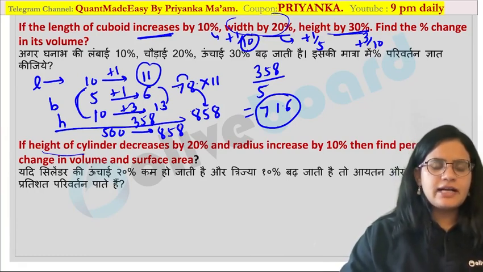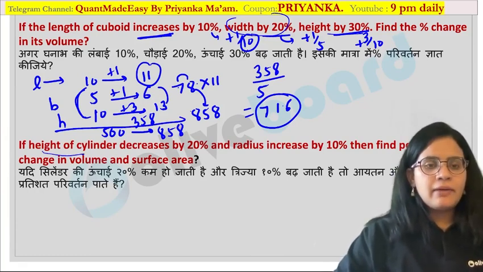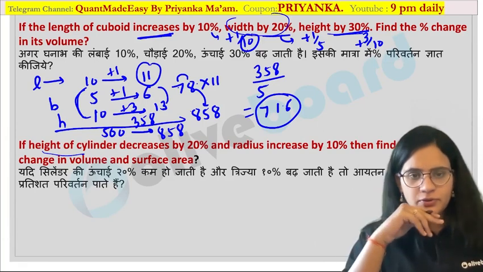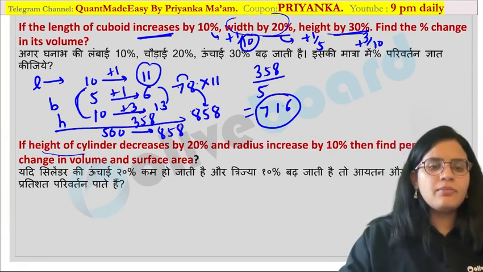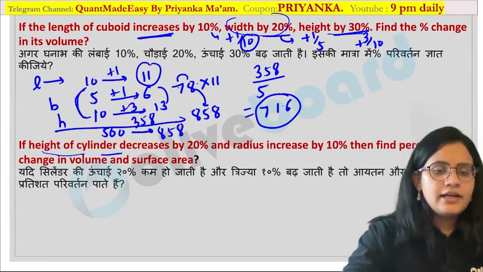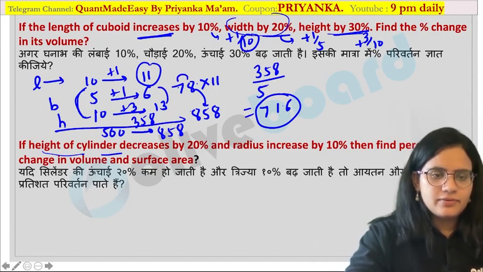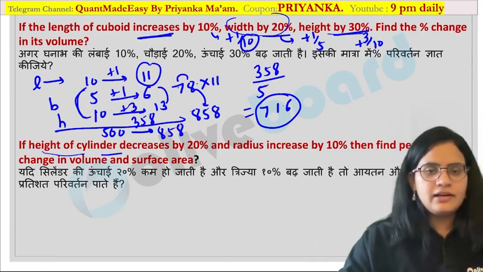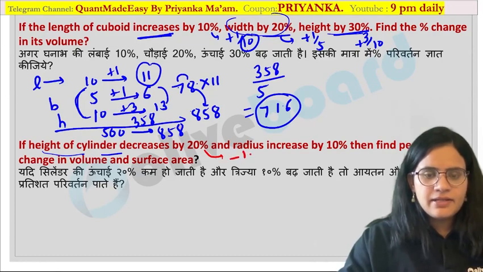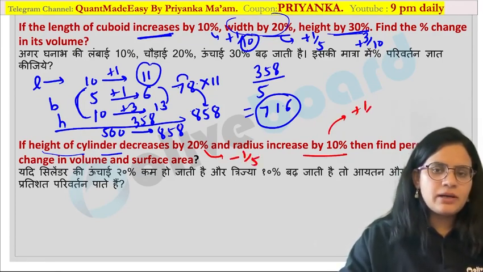Now second question is actually homework for all of you, but I am going to give you a very important concept over here. Now they are talking about the height of a cylinder. It is decreased by 20%. Okay, so they are talking about the height of a cylinder. Decreased by 20% means 1 by 5. Radius is increased by 10% means plus 1 by 10.